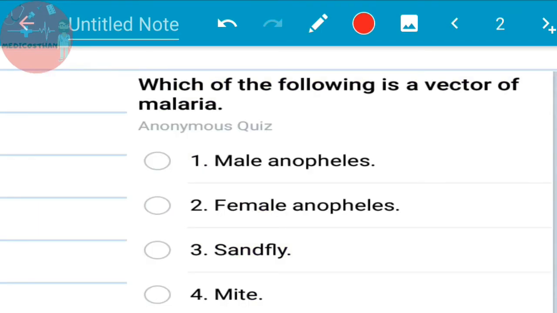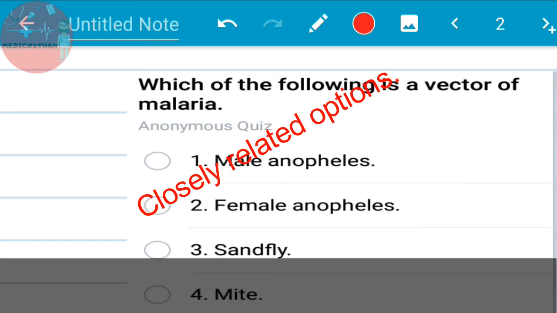Now let's see the third scenario. Suppose you are getting a question like this: which of the following is a vector of malaria? And you have got four options: male Anopheles mosquito, female Anopheles mosquito, sandfly and mite. Now in such cases where you are getting two options which are very closely related with each other, the chances are very high that the right answer is present among those closely related options only.